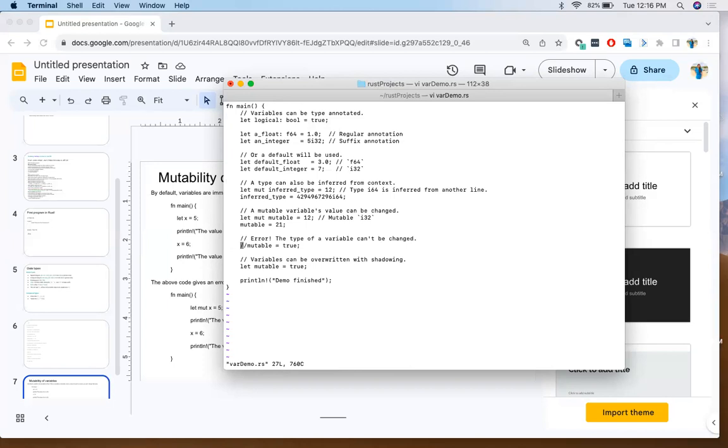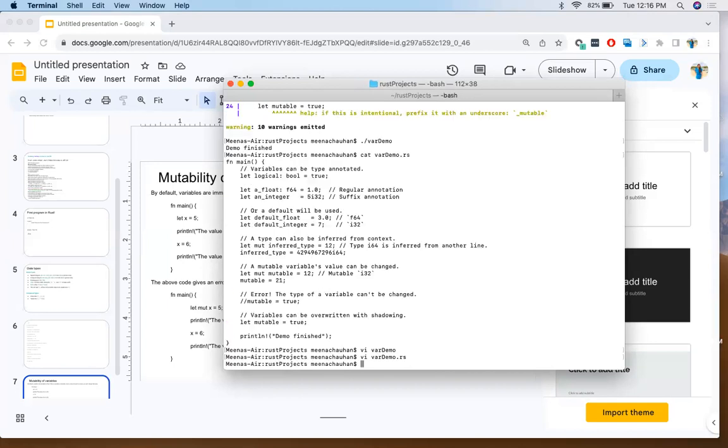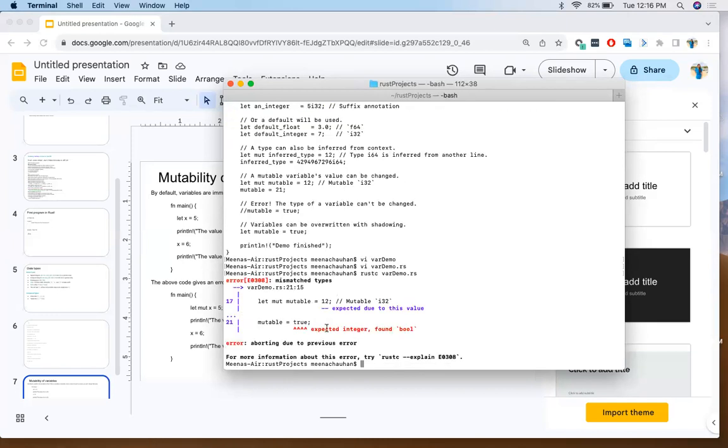Now, when I compile and rerun this program, I should get an error here. Let's see. So how do I compile? rustc. So expected integer, found bool, right? So you get an error. You cannot change the type.